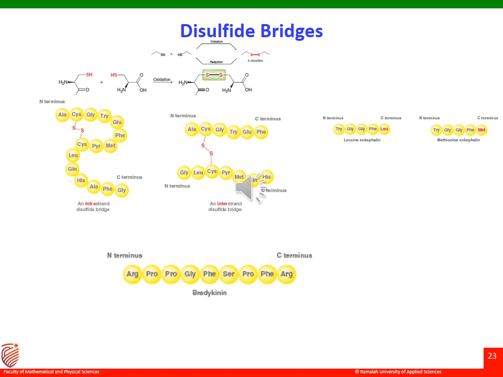For example, let us consider a pentapeptide. Leucine enkephalin and methionine enkephalin are both found in the brain, where they function in the control of inflammation or pain.